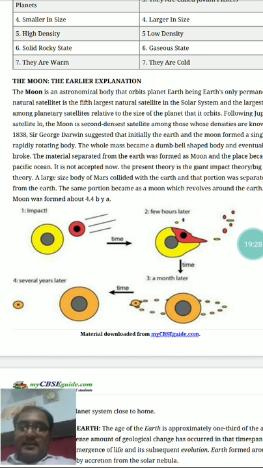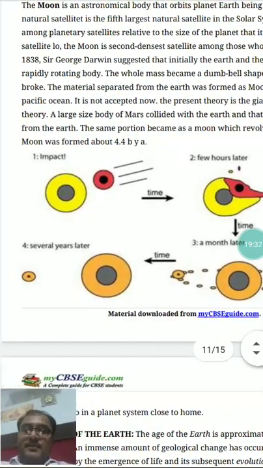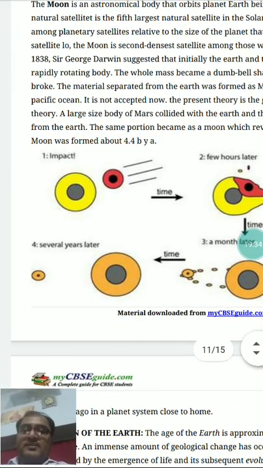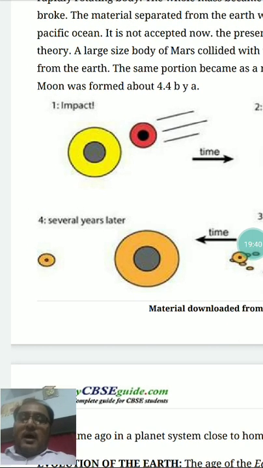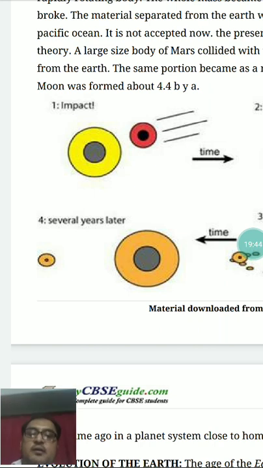In figure 1, the impact was explained: the Earth, which is represented by the yellow ball, after its formation, was hit by a celestial body thrice the mass of Mars.